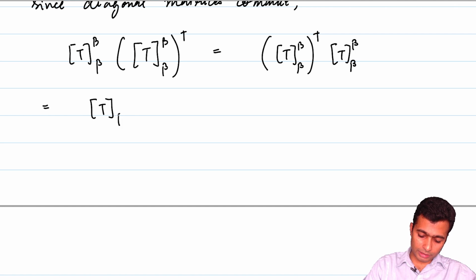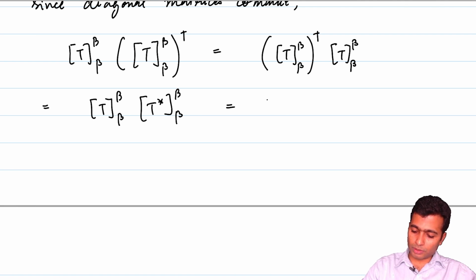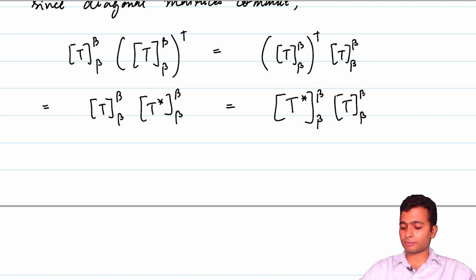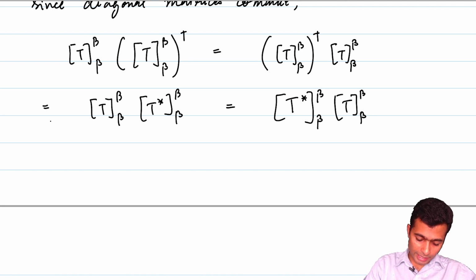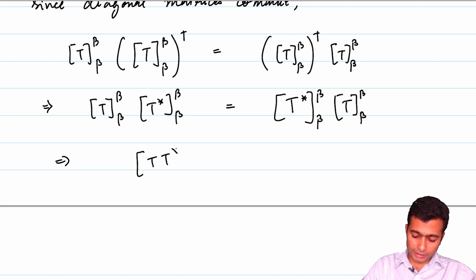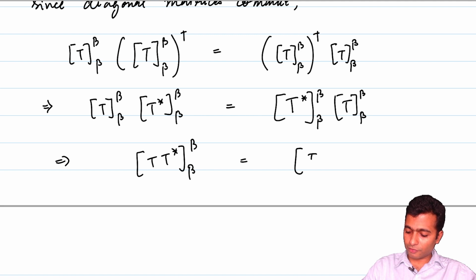This is telling us that the matrix of T times the matrix of T star is equal to the matrix of T star, the adjoint of T, times the matrix of T itself. But this also implies that the matrix of T T star with respect to beta is equal to the matrix of T star T with respect to beta.